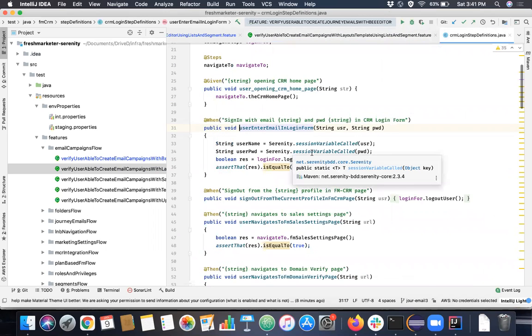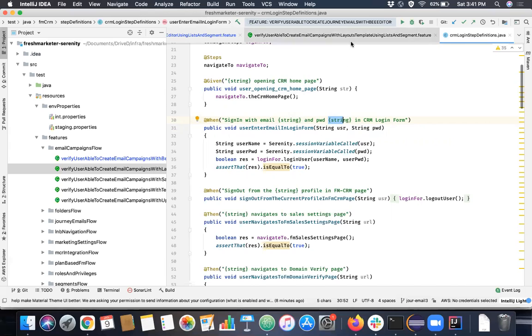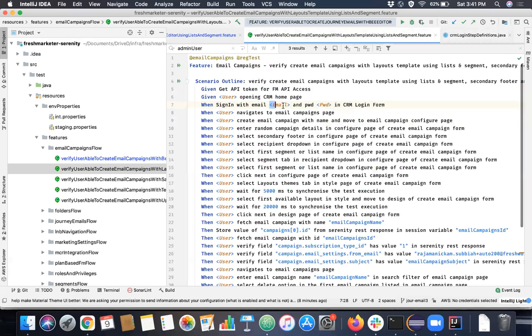This particular step is called, you can see this method takes two arguments as input, right? So it comes from this regular expression. It's not actually a regular expression, let's say it's a Cucumber expression. So whatever you put inside these curly braces is taken as an argument, and what value is passed in these two things depends upon what value you give here in these angled brackets, and where this value is replaced.